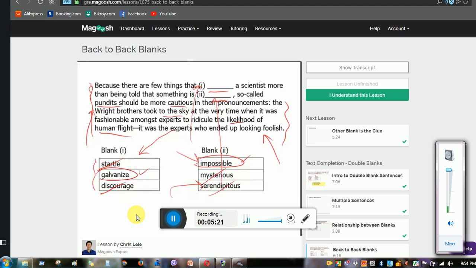So to recap, make sure you read the entire sentence or the entire paragraph before leaping to conclusions about the two blanks. That is, if they are at the beginning. And if the two blanks are at the end, make sure you go back to the beginning part to see what the clues are.